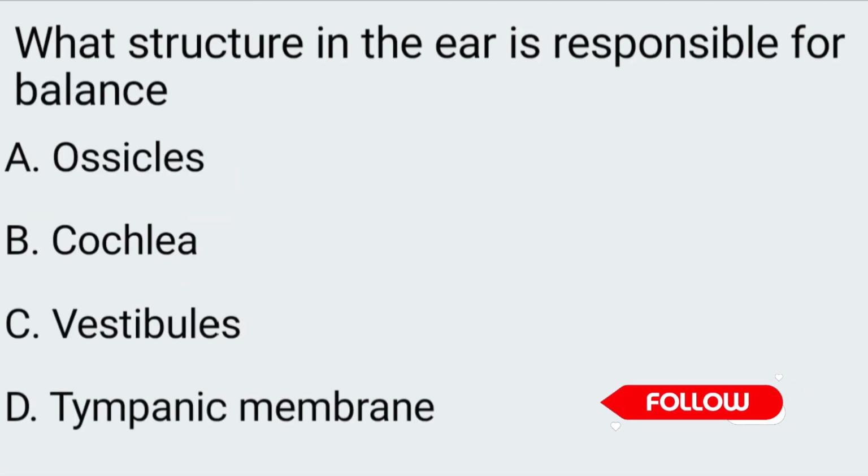Next question. What structure in the ear is responsible for balance? A. Ossicles, B. Cochlea, C. Vestibule, D. Tympanic membrane. The correct answer is option C, vestibule. The vestibule and semicircular canals are responsible for balance and equilibrium in the ear.